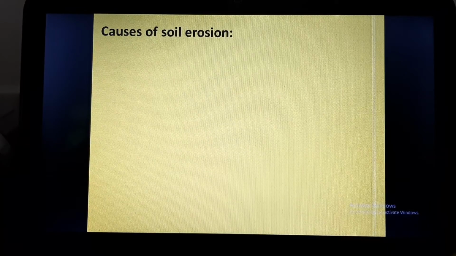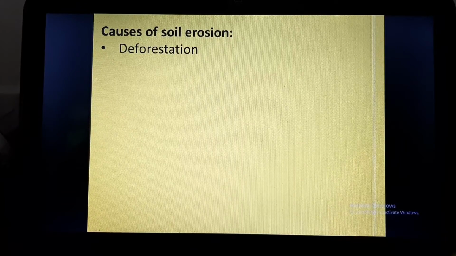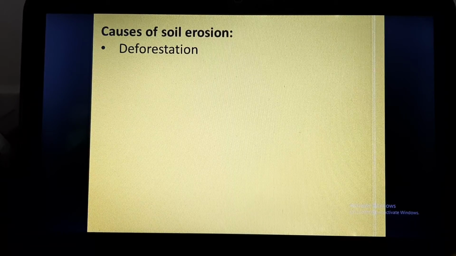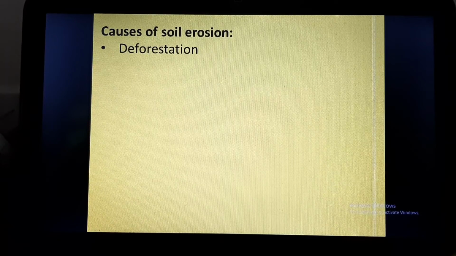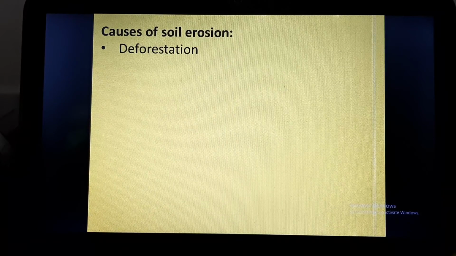Now, what are the causes of soil erosion? First is deforestation. We have already discussed that the roots of plants and trees hold the soil together and therefore prevent the soil from getting eroded. If deforestation has occurred, that means there is large scale cutting of trees. What will happen?